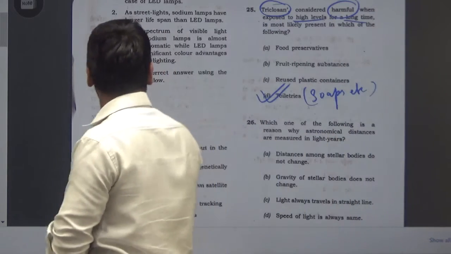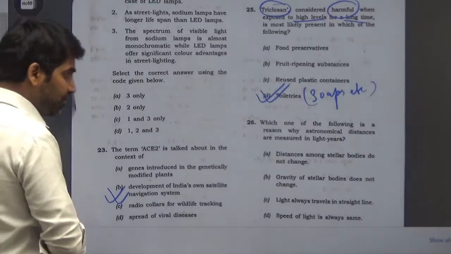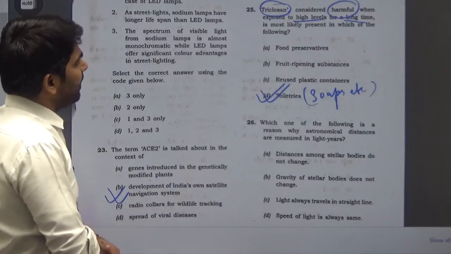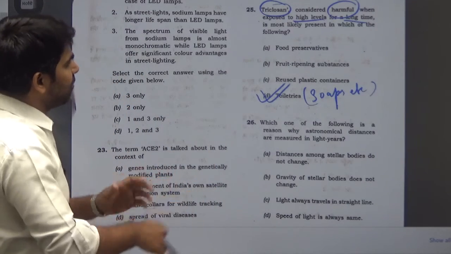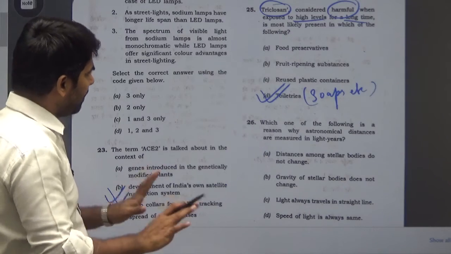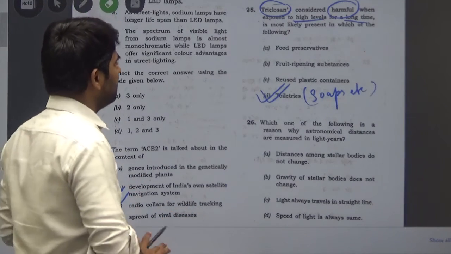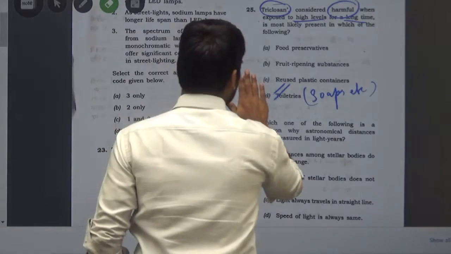So the answer is toiletries, where a long time of exposure to high levels of triclosan could be harmful. So the answer is D, toiletries.